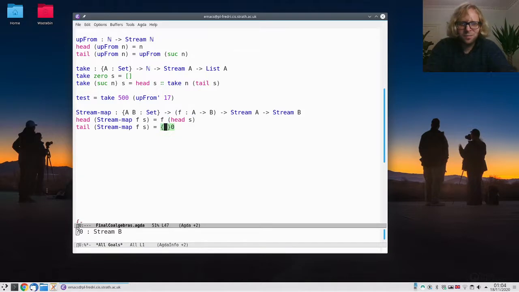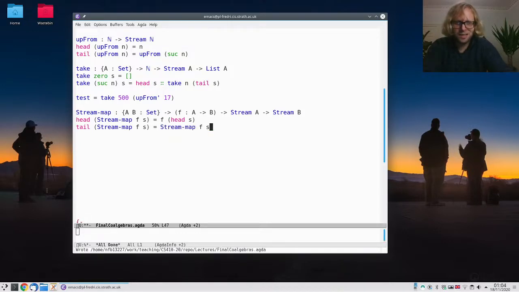And then the tail, I should do a recursive call, right? But now I should be allowed to do a recursive call because I'm already explaining what the tail is. So do stream map F.